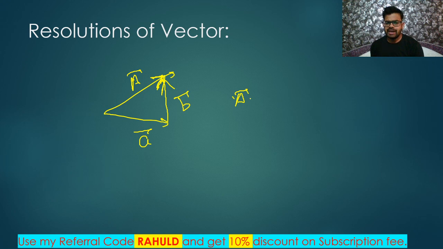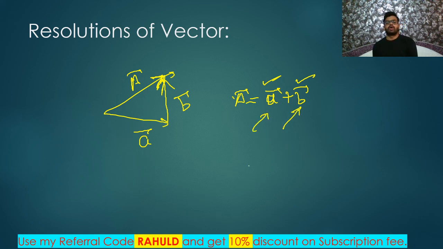So I will say A vector is the resultant, that will be equal to small a vector plus small b vector. Okay, so I can say A vector can be written as the sum of small a vector and small b vector. So this small a vector and small b vector are called resolution of vector A.